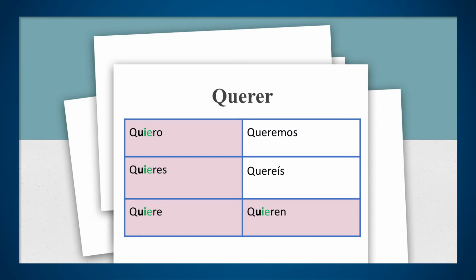We leave it the same. Queréis, we leave it the same. And quieren, ustedes, ellos, and ellas. And here is where you get that shape that we're talking about, the boot shape. Right? So please make sure that all of those conjugations are the ones that change inside the boot.